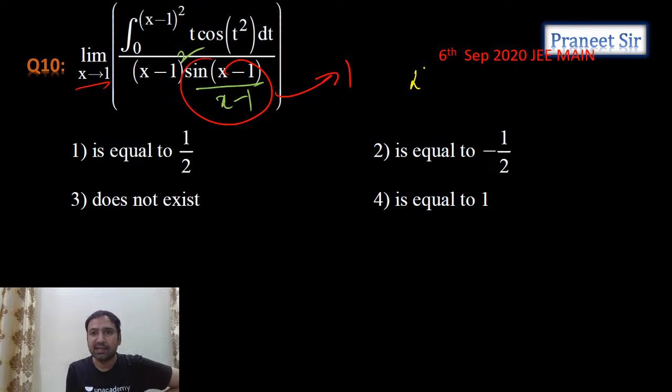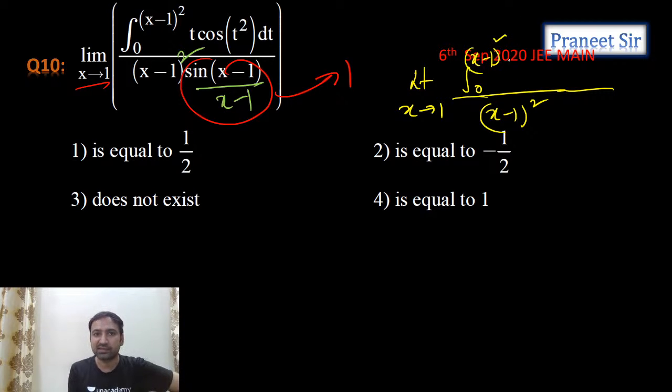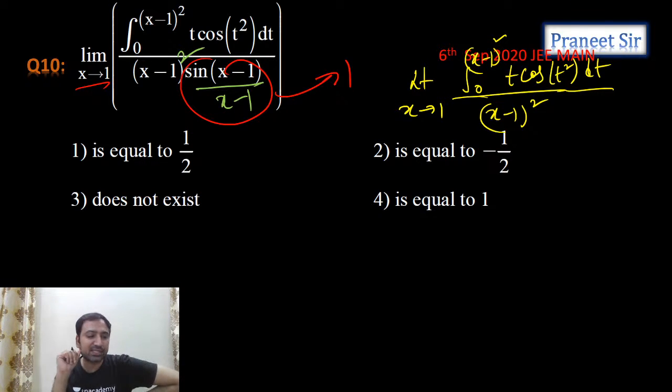I can write it as limit x tending to 1, the denominator is x minus 1 whole square and the numerator is integral 0 to x minus 1 whole square of t into cos t square. So can we apply Leibniz rule here? Why? Because when you substitute x equals 1, the denominator is 0, and the numerator is also 0. Why? Because integral 0 to 0 is 0 only, guys. If the lower limit and upper limit are the same, can I say the numerator is 0? Definite integration will be 0 when the lower limit and upper limit are the same. So this is coming like 0 by 0 form.